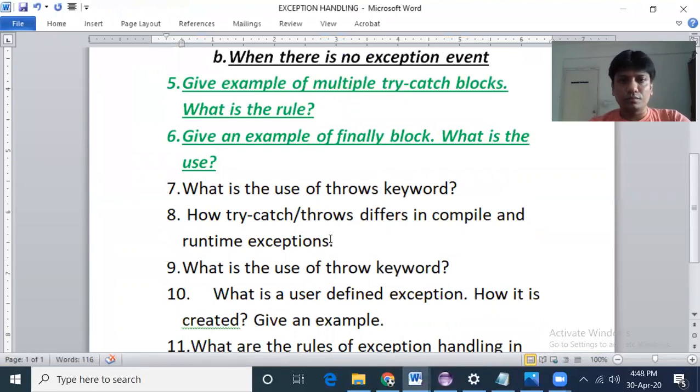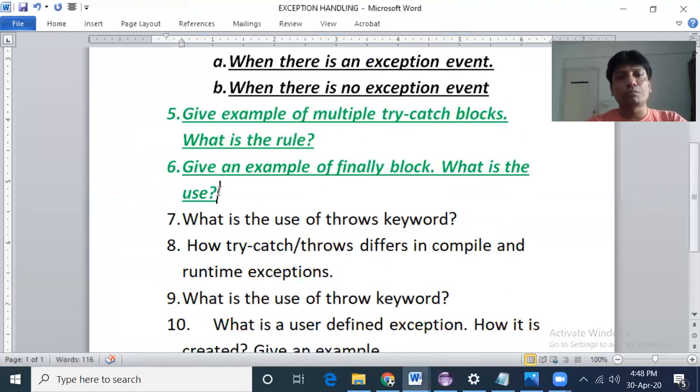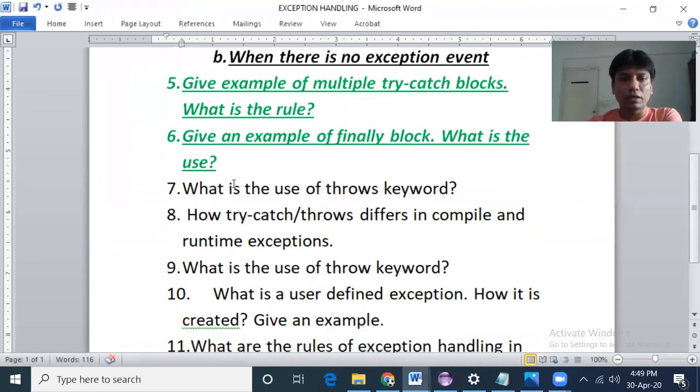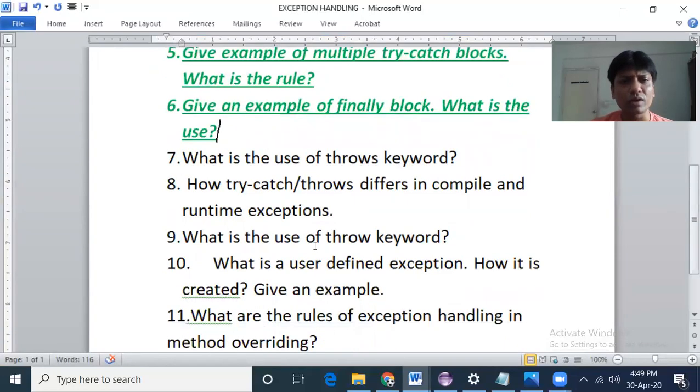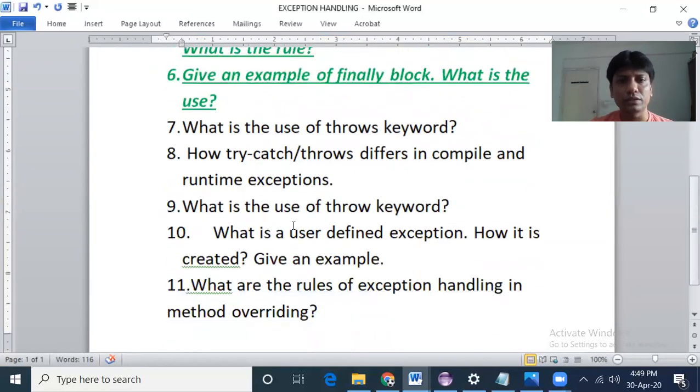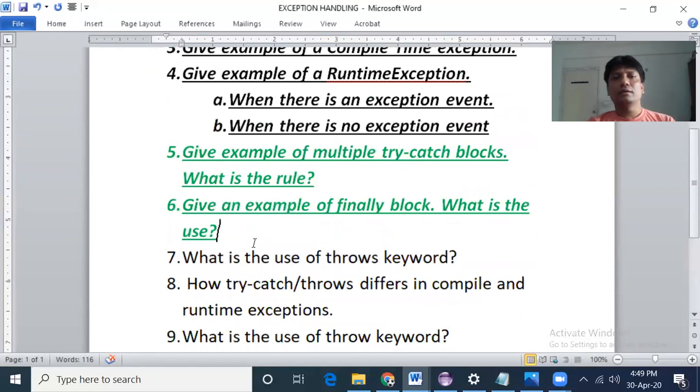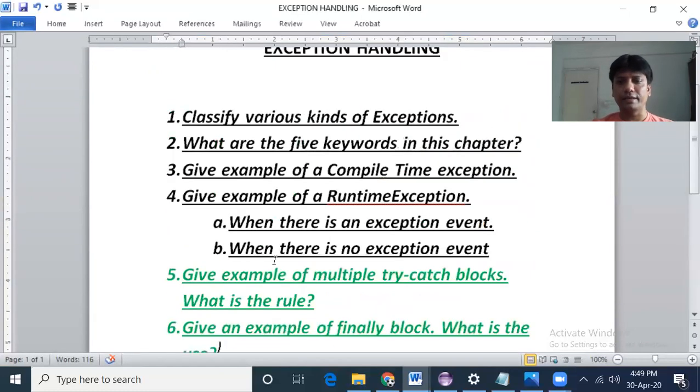I think these are the two important points that I wanted to share today. In the next video, I will show you the use of the throws keyword and how try, catch, throws, etc. differ for compile time and runtime exceptions. I will require another one or two videos. With this, I will be able to complete the discussion on exception handling.